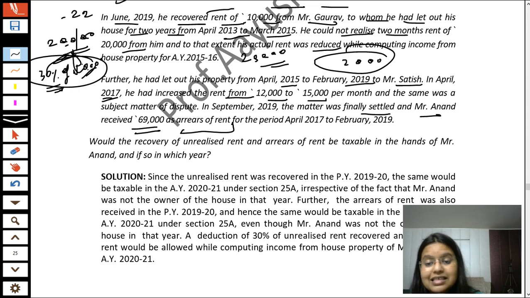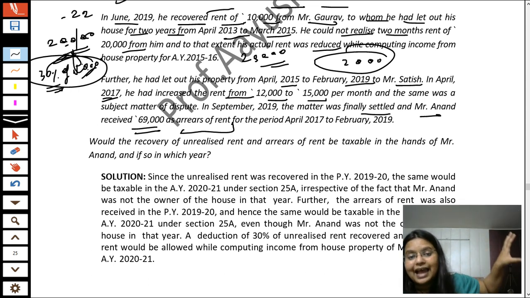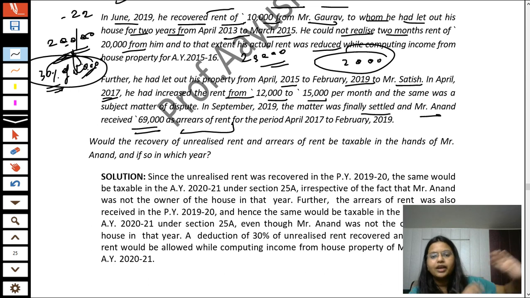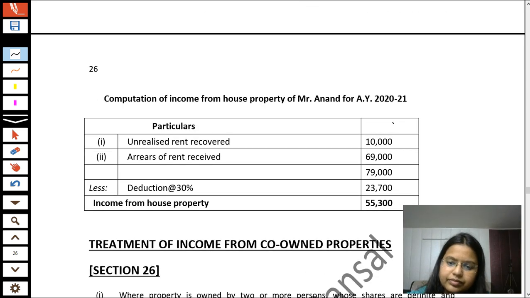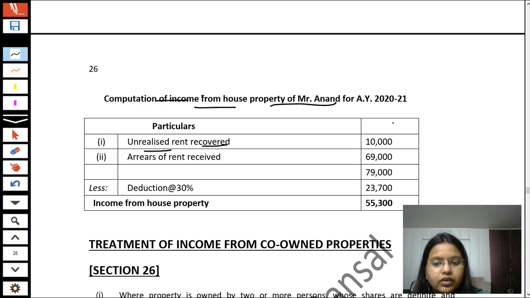As this arrears of rent was not taxable in that year because it was a matter of dispute, and there was no certainty whether he would receive it or not, it was not taxable in that year. Now students, the computation of income from house property. First, unrealized rent recovered.